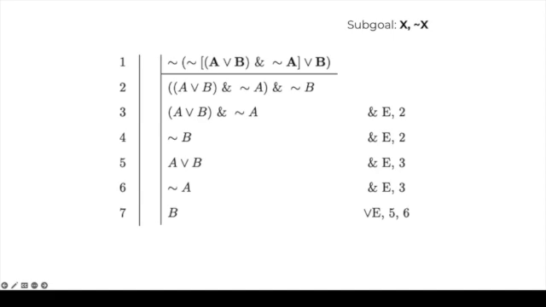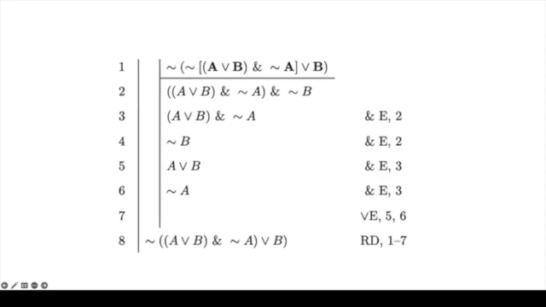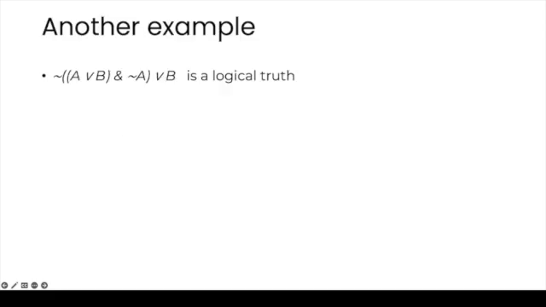So we apply our rules, and then we notice that on lines 4 and 7, we get not B and B. So we can discharge our assumption, right? Our next step is to close the subderivation, and on line 8, we can get rid of the main negation sign. Justification is reductio ad absurdum on lines 1 through 7. So we can conclude that this sentence is a logical truth.